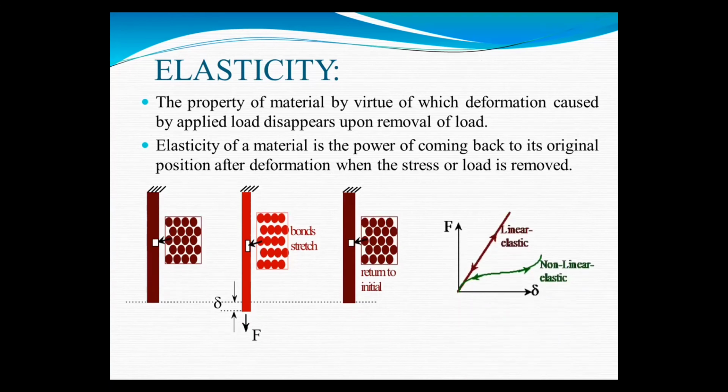Now see how elasticity applies. First diagram, then second diagram: when load is applied, then it returns to its original position. Elasticity means when you apply any force on any body, then this body regains its original shape after deformation. This is known as the elasticity property.